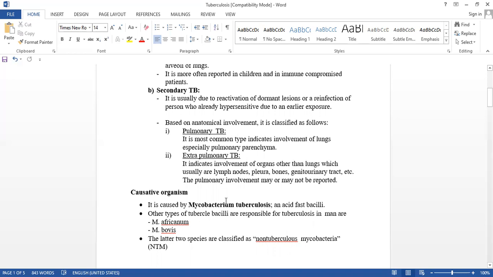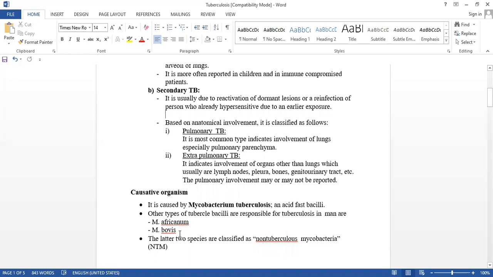The tubercle bacilli are four in number. The main one is Mycobacterium tuberculosis, and the others are also responsible for causing tuberculosis: Mycobacterium africanum and Mycobacterium bovis.